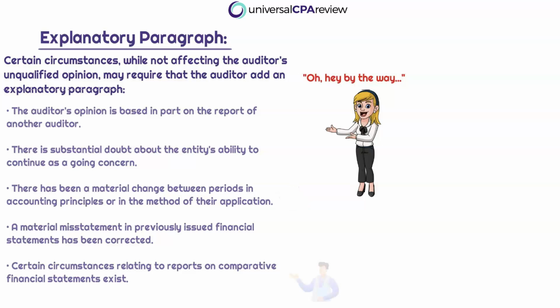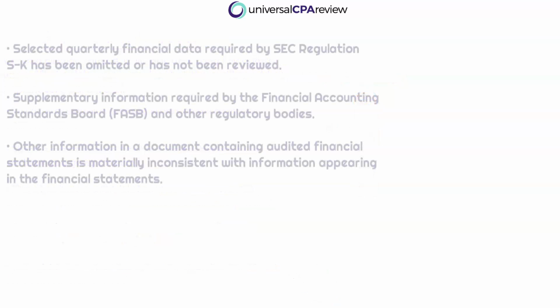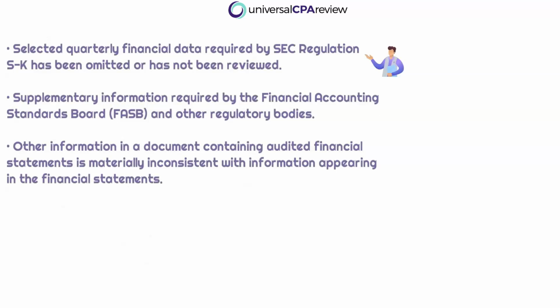Okay, so certain circumstances relating to reports on comparative financial statements, right? Maybe in the prior year we issued a review report or we didn't audit the financial statements at all. Okay, but certain circumstances related to comparative financial statements, all you need to know would be going straight to the explanatory paragraph. Okay, selected quarterly financial data required by the SEC, if that has been omitted or has not been reviewed.